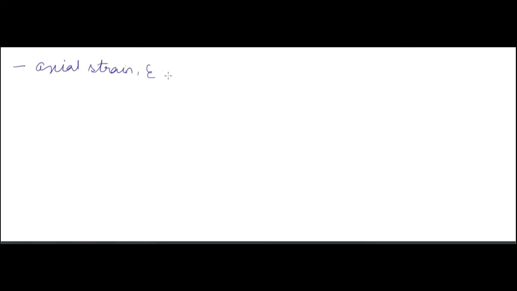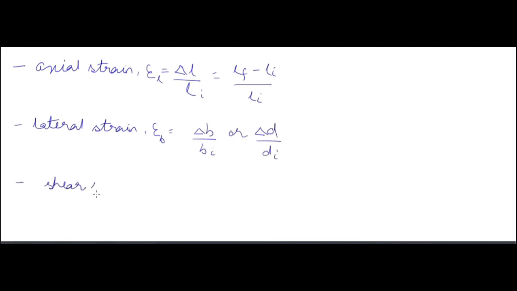Now axial strain. Axial strain is the strain that happens in the axial direction, and the axial direction is taken as the length. So axial strain epsilon L is equal to delta L by Li, where delta L is the change in length and Li is the initial length. Delta L is equal to Lf minus Li, means final length minus initial length, divided by initial length.